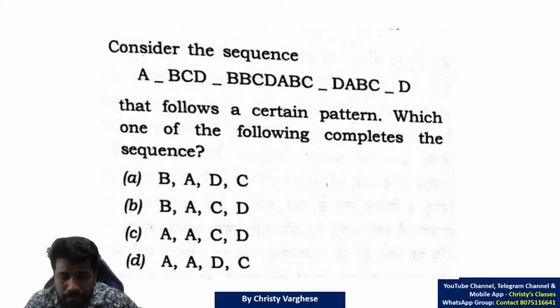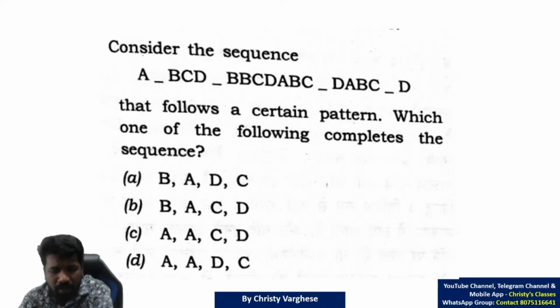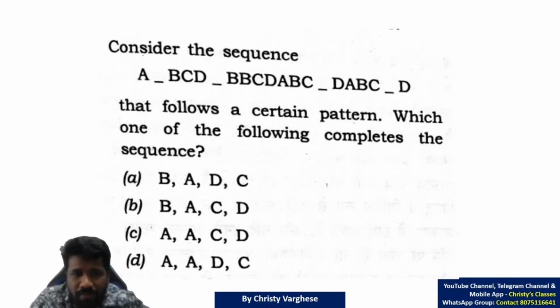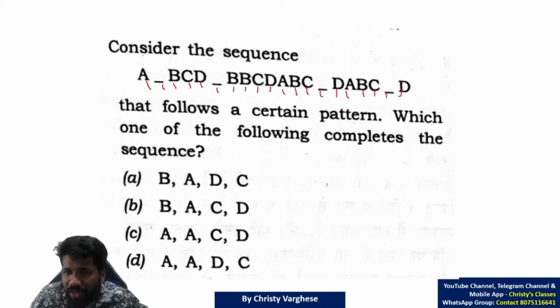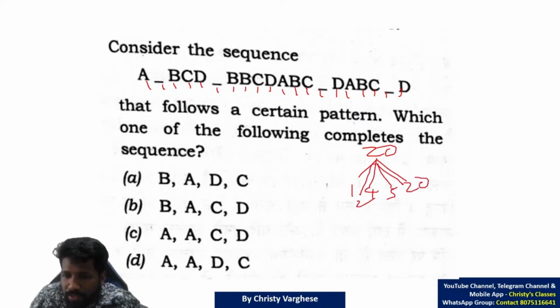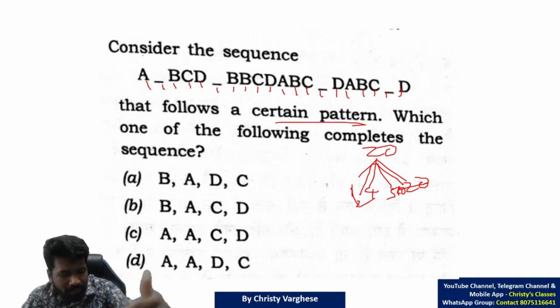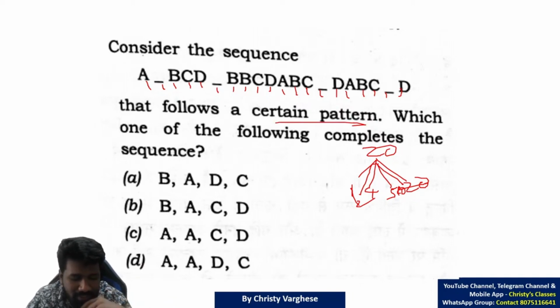Okay, so I'll explain. The simple trick for this kind of question is, first count the number of characters including the blanks. 1, 2, 3, up to 20. Now factorize 20. 1 into 20 is 20, 4 into 5 is 20, 2 into 10 is also 20. In this, 1, 2, 10, 20 are not possible. Why factorize? We want to know whether the pattern is occurring in groups of 4 or groups of 5, etc. That we need to understand.